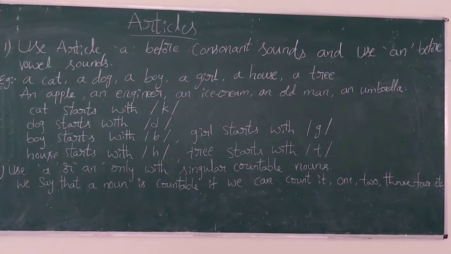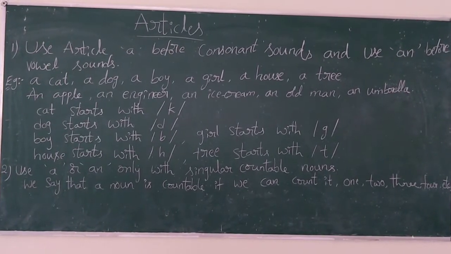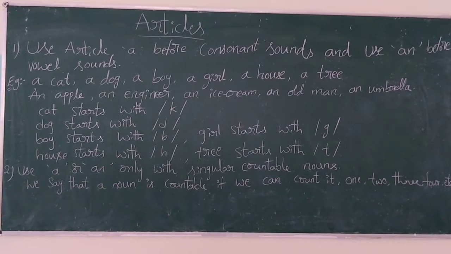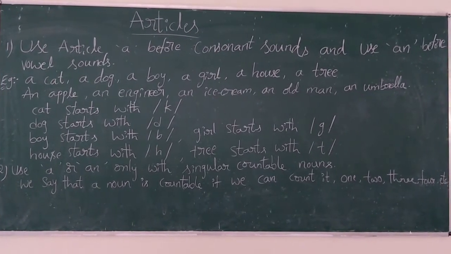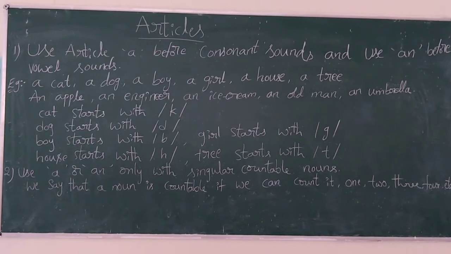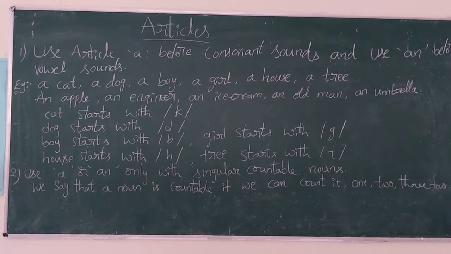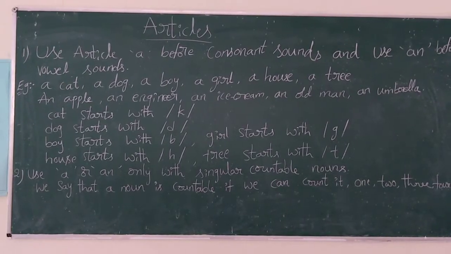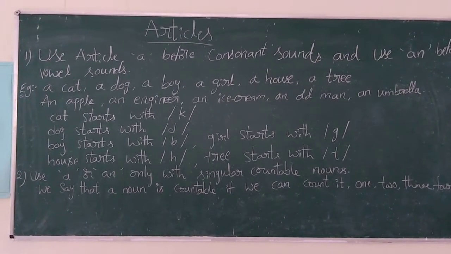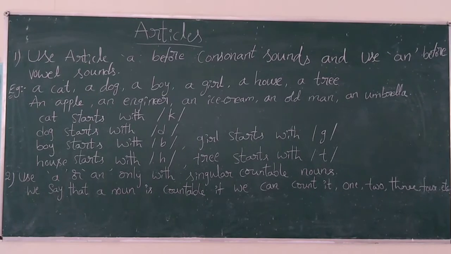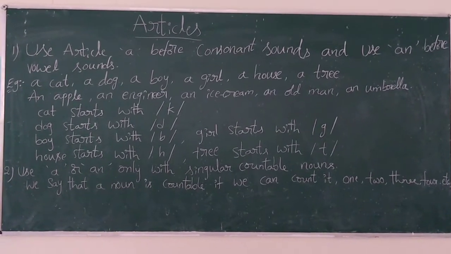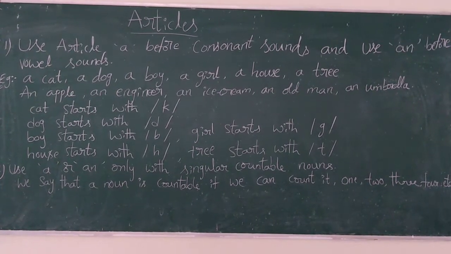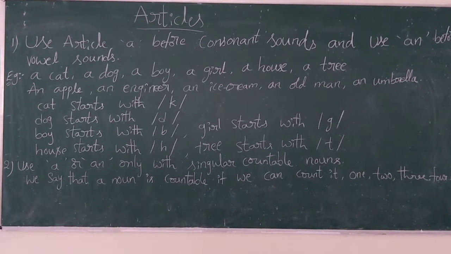In this next set of words, you see that they all start with vowel sounds. Apple starts with AE. Engineer starts with ya. Ice cream with I. Old with O. Umbrella with ah. So we say an apple, an engineer, an ice cream, an old man, an umbrella, and so on. In speech, we don't say an, we say un.